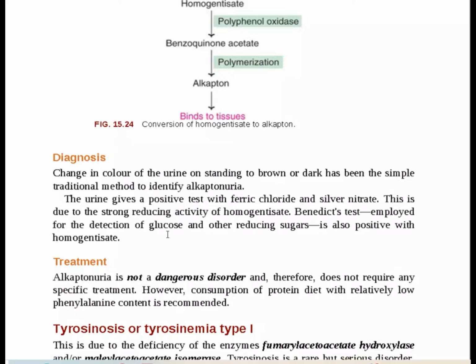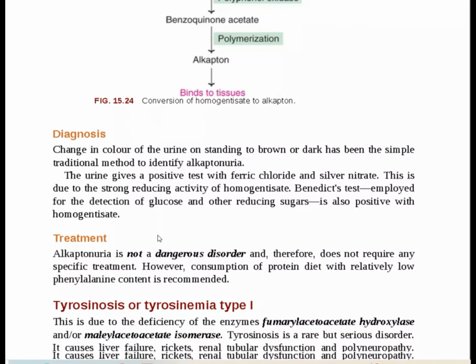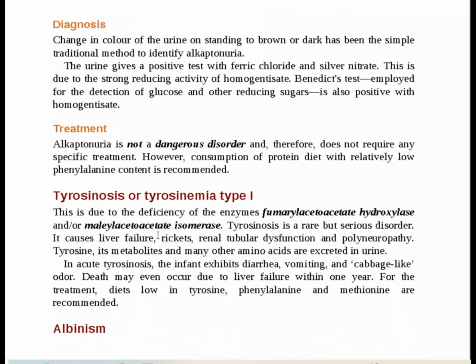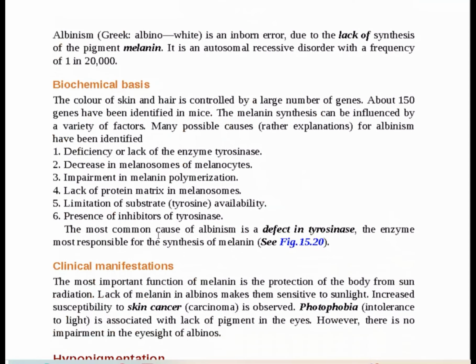Another important metabolism disorder is called albinism. Albinism is a Greek word meaning white, and it is inborn, due to the lack of synthesis of the pigment melanin. It is also an autosomal recessive disorder, and the frequency is 1 out of 20,000.